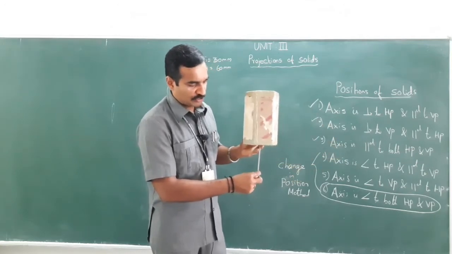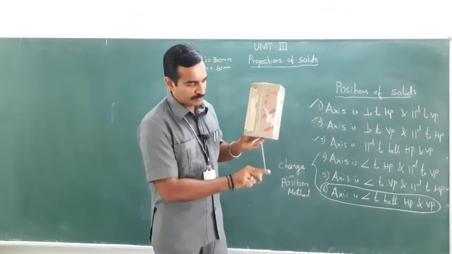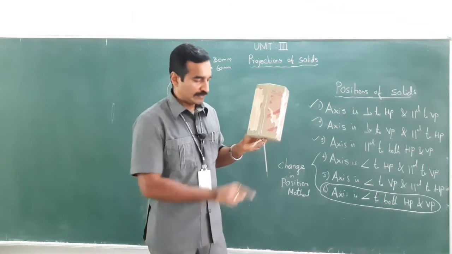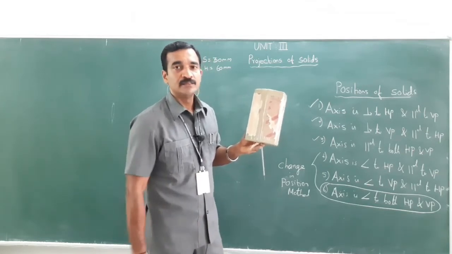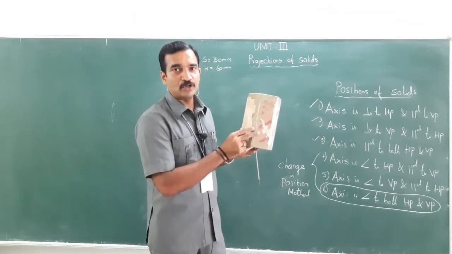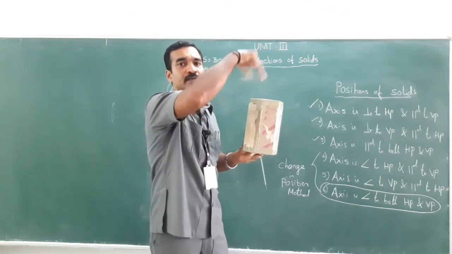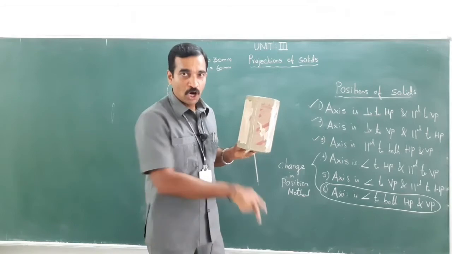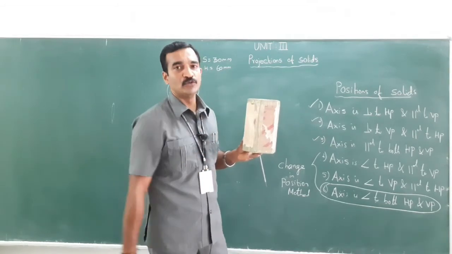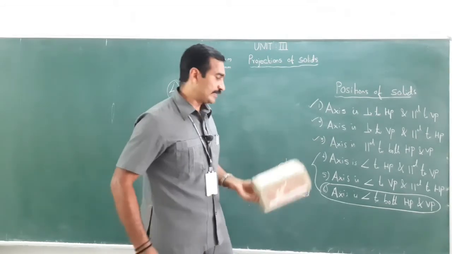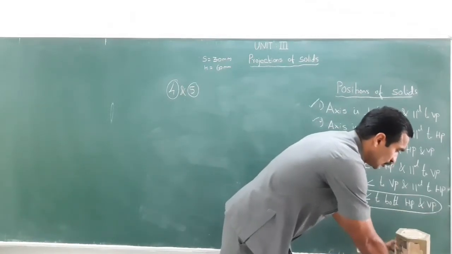If I keep it in this position, the axis makes 90 degrees with HP, therefore it is perpendicular to HP. So when the axis is perpendicular to HP, you will get the top view on HP, and that is the true shape. So where the axis is perpendicular, there you will have to draw it.